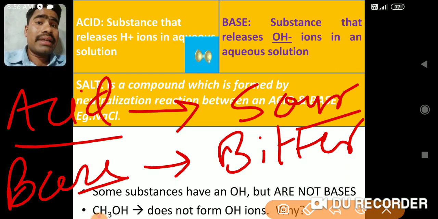Tamarind, you can take from your day-to-day life. Now this is the season of tamarind, so you can just take some and taste it. You'll find it sour, khatta, as we call it in Hindi. Tamarind has tartaric acid. Which acid? Tartaric acid. Take some lemon. Nowadays we are making nimbu pani, lemonade, at home. What is the taste of that lemonade? It's a sour taste. Reason? Because there is citric acid present in the lemon. So acids generally are sour in taste.